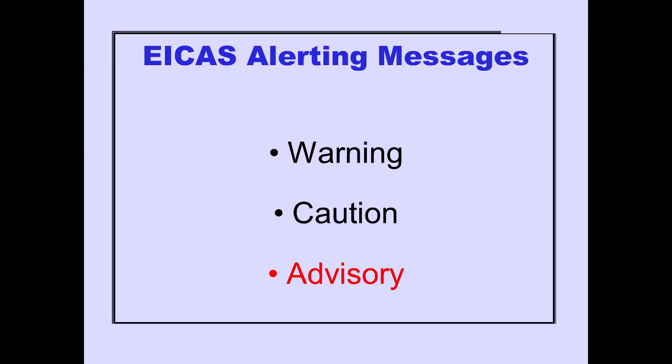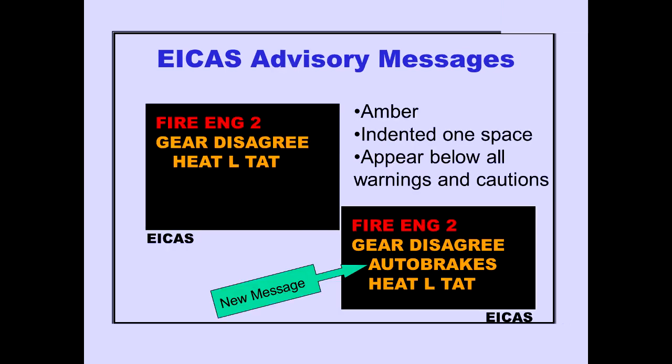Now let's look at advisory messages. Advisory messages are the lowest priority of alert messages. Advisory messages are displayed in amber and are indented 1 space to distinguish them from caution messages. An example of an advisory condition is a TAT probe overheat. When more than one advisory condition exists, the newest advisory message is displayed at the top of the advisory message list. There are no orals or master lights associated with advisory messages.